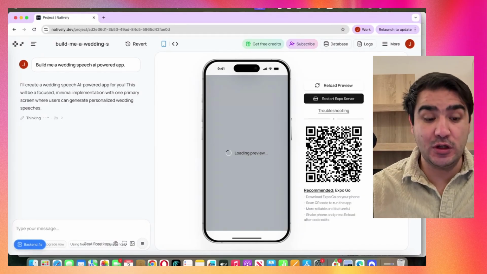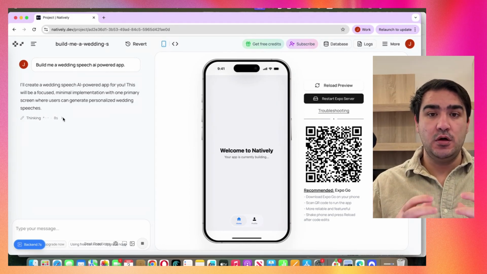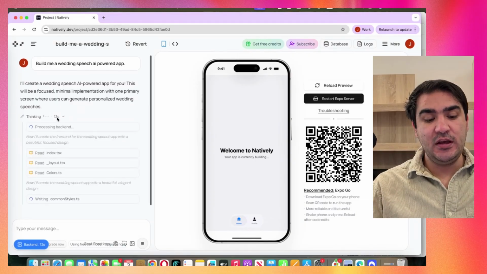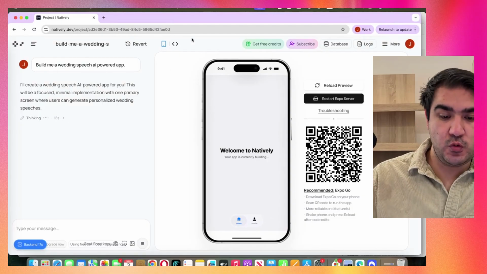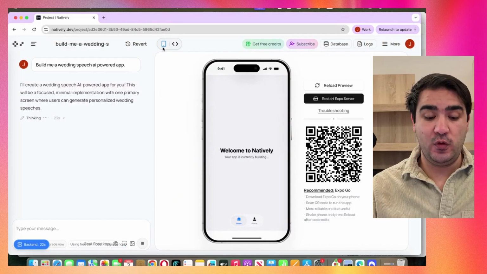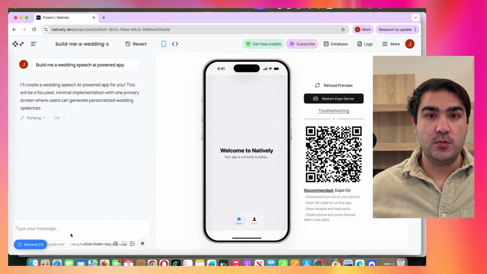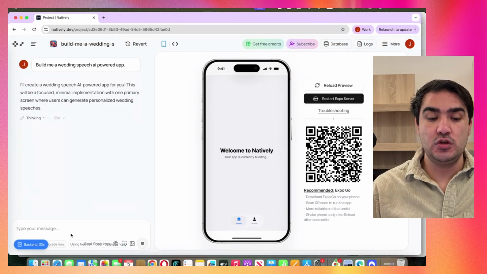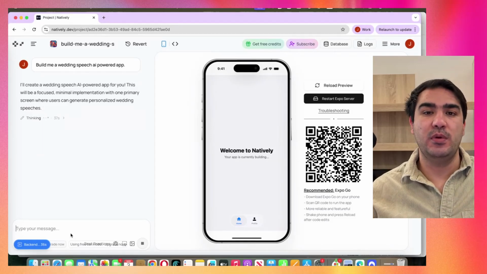Yeah, now the agent is working. So what happens here? The agent is working to build the backend and the front end together. So two agents working together and then build that. That's why if you click here, thinking, you can see the steps, the processes, and this is super cool. And of course, we can see the code here. I don't know coding myself, so I never touch the code. I just talk with the agent here, just prompt it. And also, I gave a step-by-step prompt. I really want to build my app step-by-step to see how the app looks and then add new features, because mobile app development is a bit different than websites. So I really love to build step-by-step.